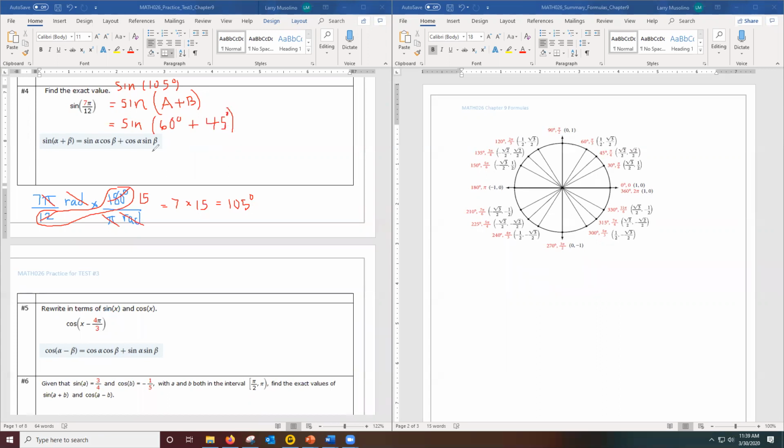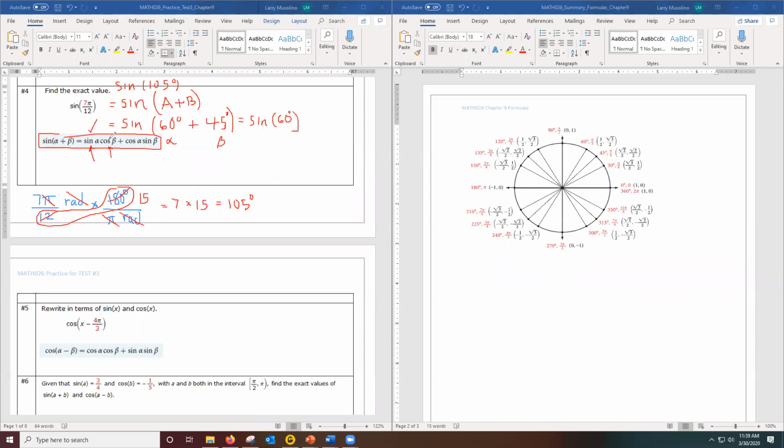All right, well, now we have sine of A plus B. So now I'm going to use this identity. In our example, alpha is this 60 degrees, and beta is this 45 degrees. So now when I write it out, I'm really just going to copy the right-hand side. So it's going to be sine alpha to begin with, but that's sine 60. Okay, that was this guy.